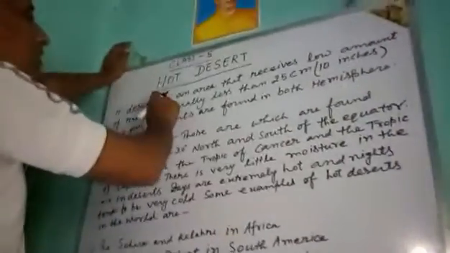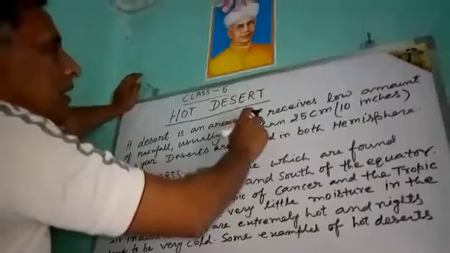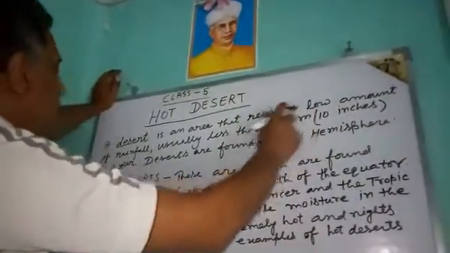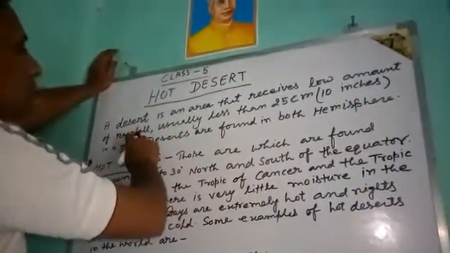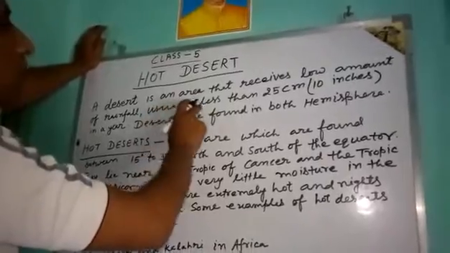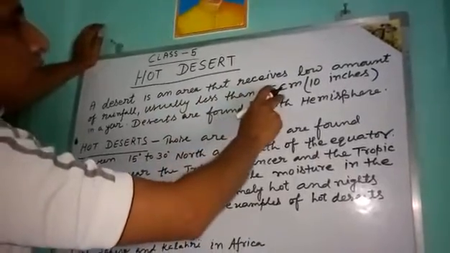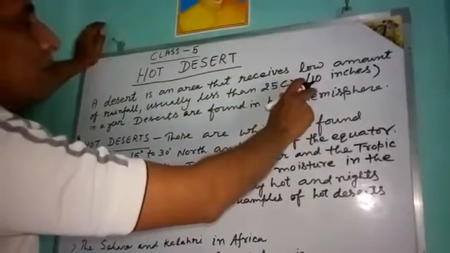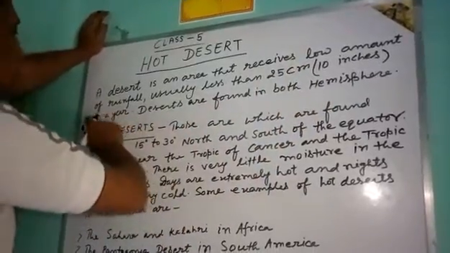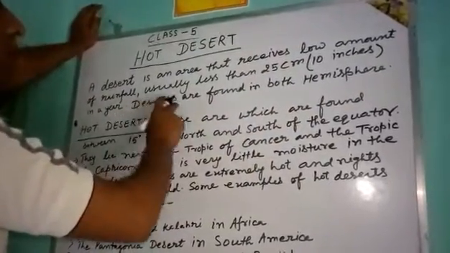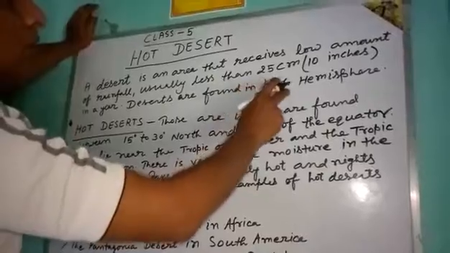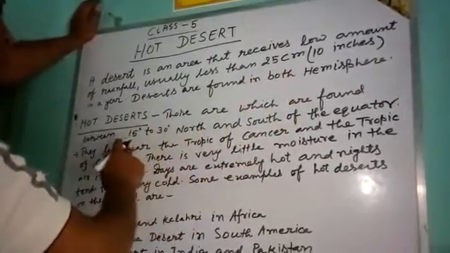A desert is an area that receives a low amount of rainfall, usually less than 25 cm, 10 inches in a year. Deserts are found in both hemispheres.